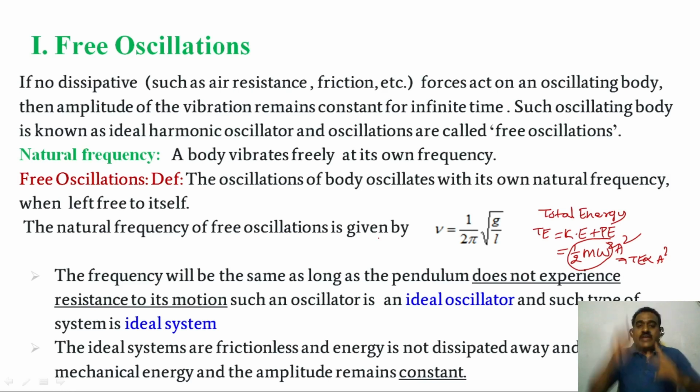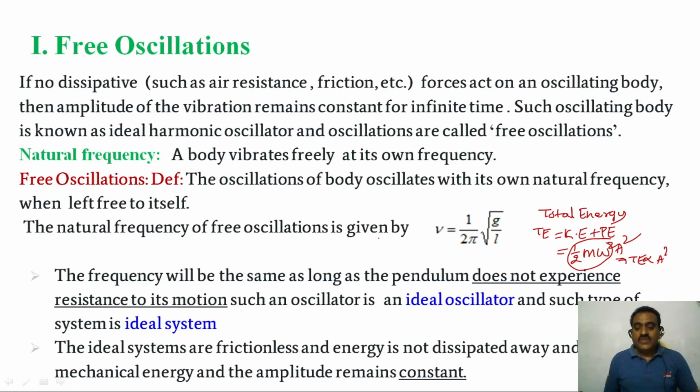The oscillations or vibrations of the body with its own natural frequency are called free oscillations. The free oscillating body has constant amplitude and constant mechanical energy. That system is called an ideal system, and these oscillations are called ideal oscillations.